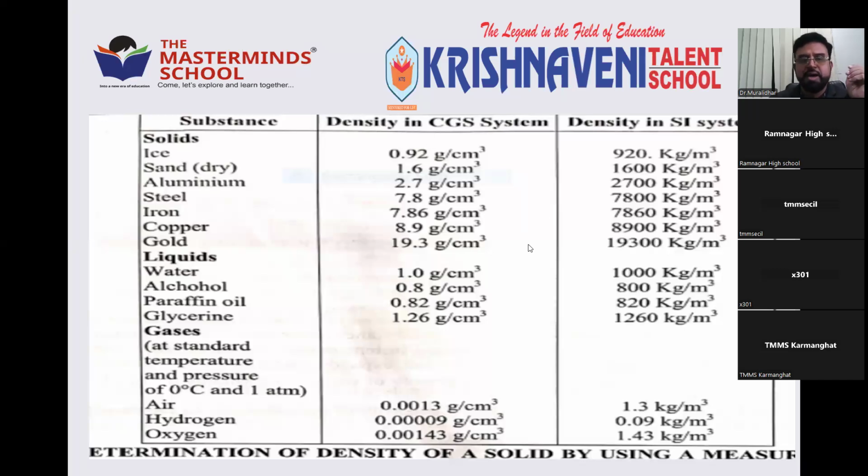Some of them you can note, they may ask about gold, iron, steel. Few of them you can note in your notebook for your memory. You can note down the highest one and the least one. In solids, the highest is gold. In solids, the least is ice. Correct. When you come to liquids, the least one is alcohol. The highest is glycerine. In gases, the highest one is oxygen and the least one is hydrogen. You can note such things which generally appear in the multiple choice questions.